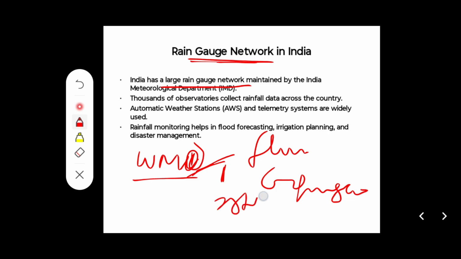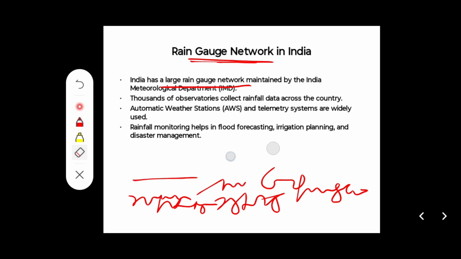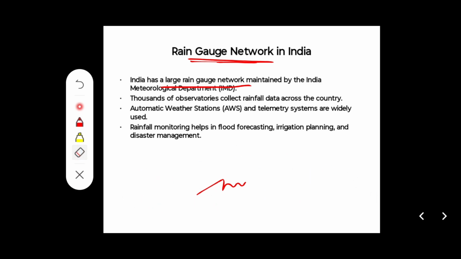If 10 into 10, this is 100 kilometer square. Similarly 20 into 20 is 400 kilometer square, meaning approximately 25 into 25 kilometer area you have to give one rain gauge if the area is flat, acceptable up to 900 to 3000 kilometer square. So on that basis, IMD has installed many stations.